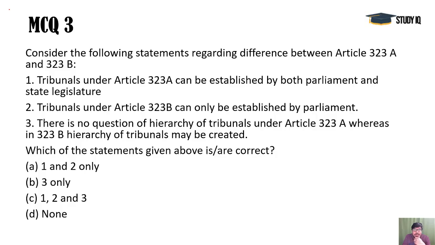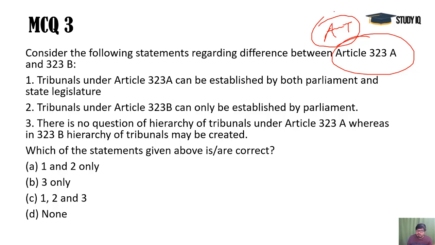Next question is regarding Article 323. It is talking about the tribunals, and there are two important sections, 323A and B. A is for administrative tribunals. Tribunals are a specific type of court, and for administrative matters like civil service conditions and the conduct of important central government employees, administrative tribunals are there. And for other important matters, if there are tribunals, then they will be established under 323B.